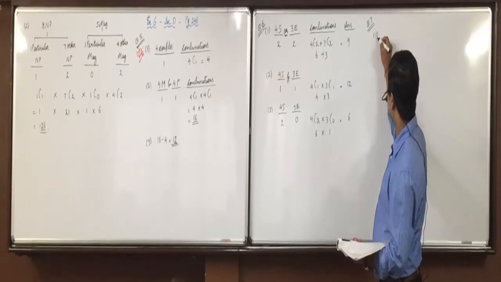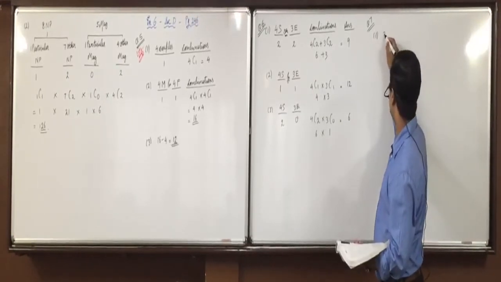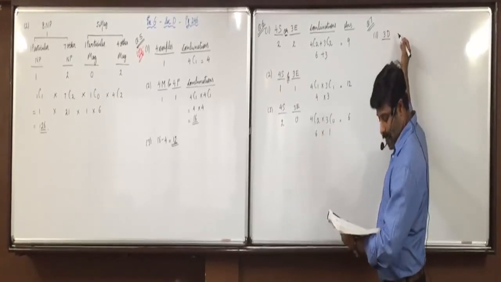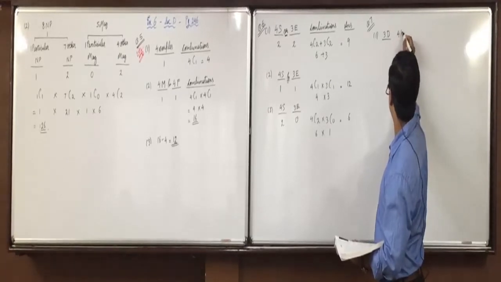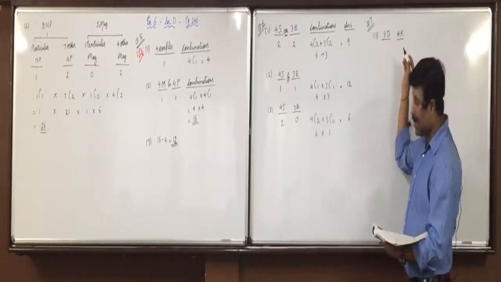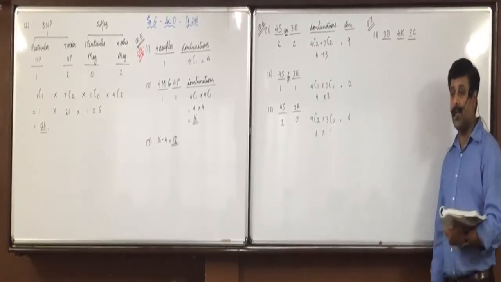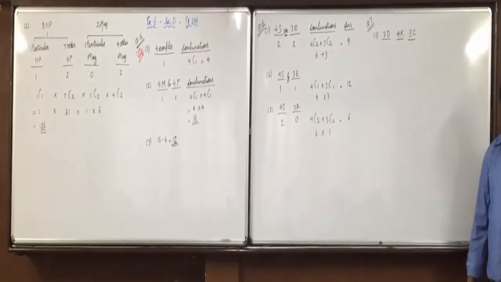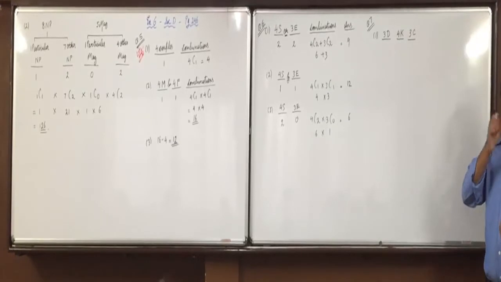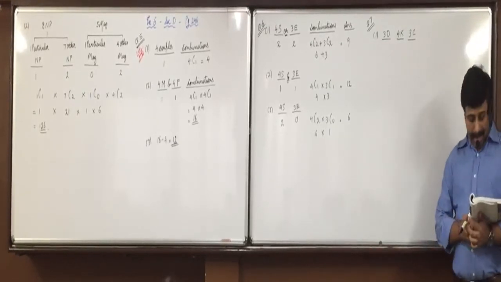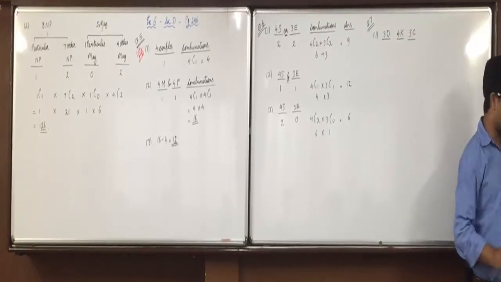For the first option, 3 dolls, 4 kitchen sets and 3 cars are displayed in a toy shop. In how many ways can 3 toys be selected? Such that you have to select 3 toys.